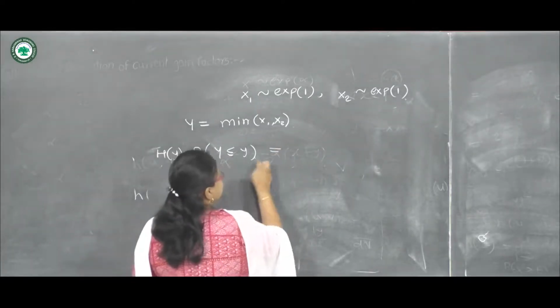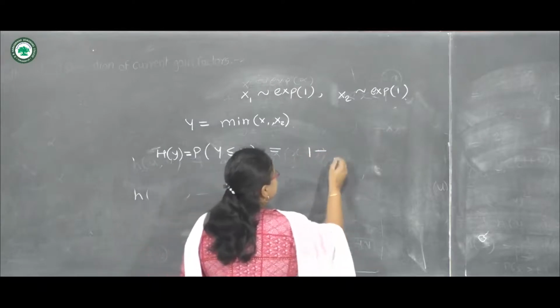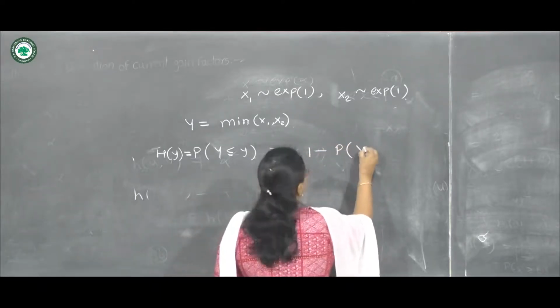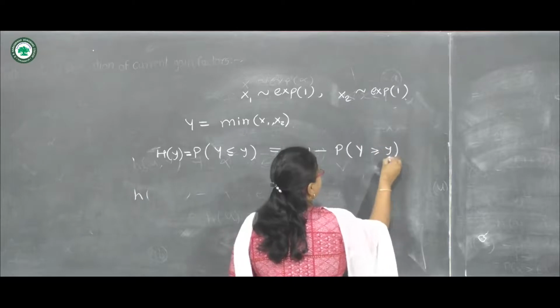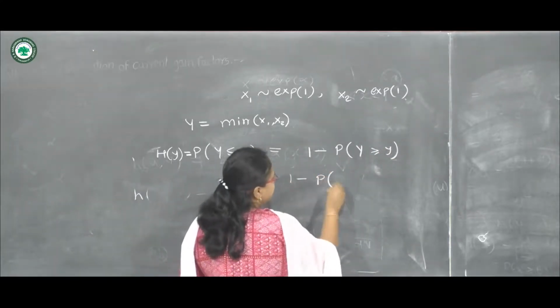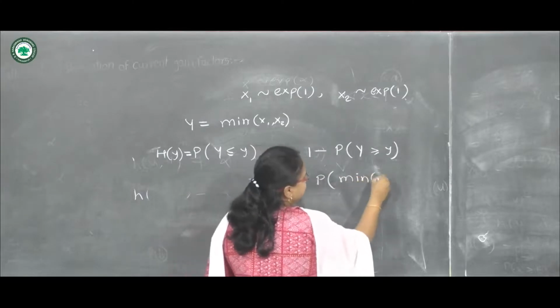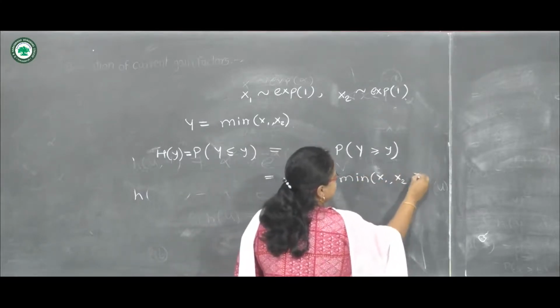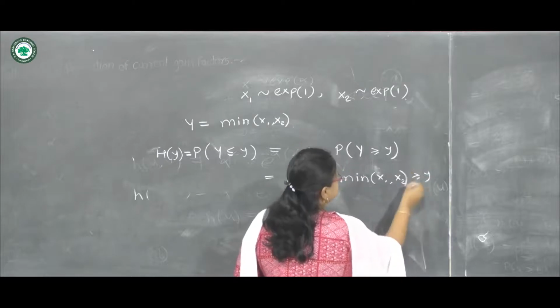Further we can write this as 1 minus probability of y greater than or equal to small y. Let us substitute here y. So 1 minus probability of minimum of x1, x2 greater than or equal to y.